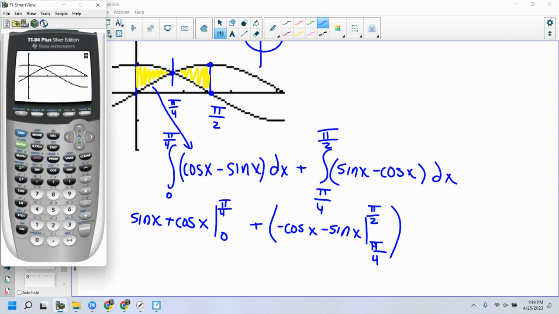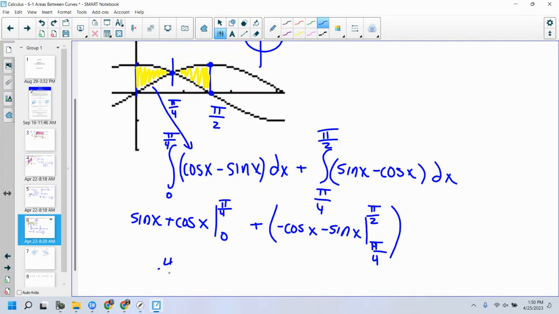Okay, I've got sine of pi over 4 plus cosine pi over 4 minus sine 0 plus cosine 0. So this whole first chunk is 0.414. Let's see what the whole second chunk is.